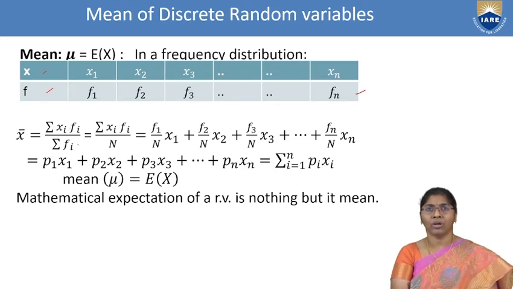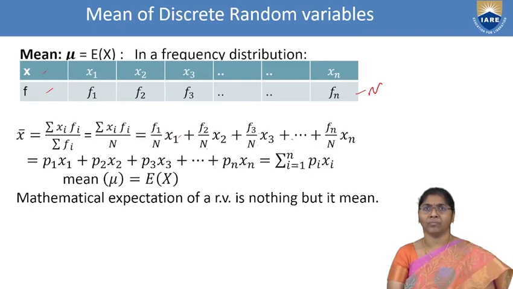That is the sum of the observations by the total number of observations. The frequency total is also written as capital N, otherwise the summation of fi, that is our choice. So it is f1 x1 by n plus f2 x2 by n plus f3 x3 by n plus and so on up to fn xn by n.